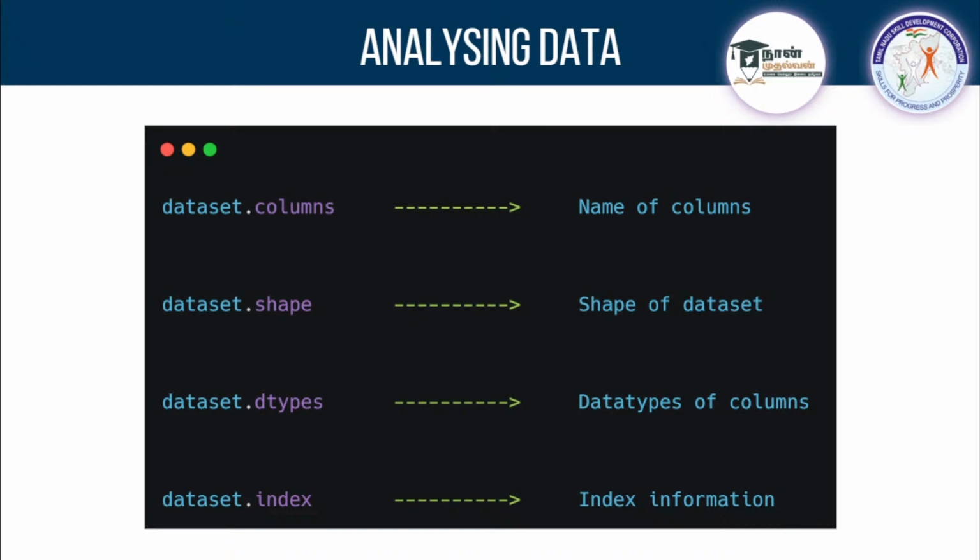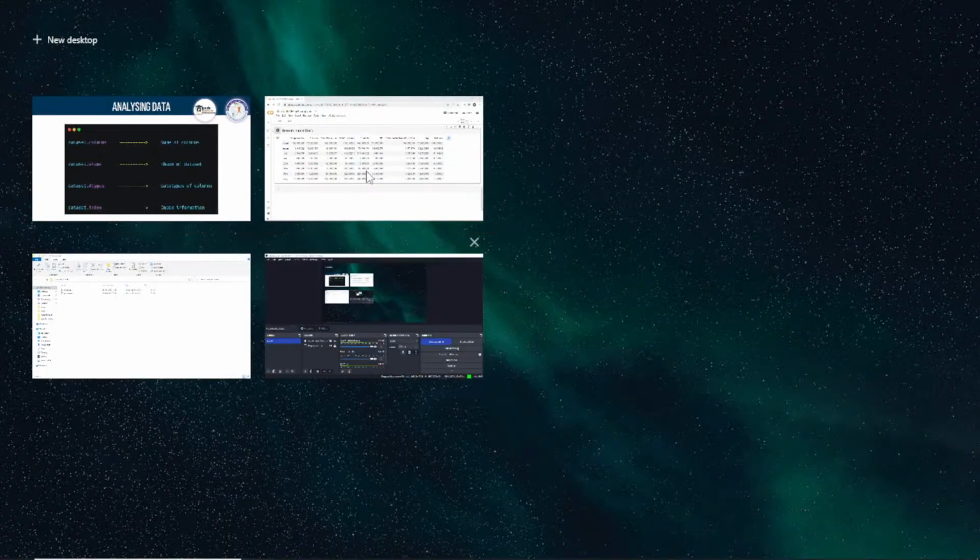Remember guys, a tuple is a collection of items inside parentheses. It is going to give you two values: in the 0th index it will be the number of rows, and in the first index it will be the number of columns. And if you go for dot dtype, it is going to show you the data types of each column, and if you want, you can go with dot index for index information. Clear guys?